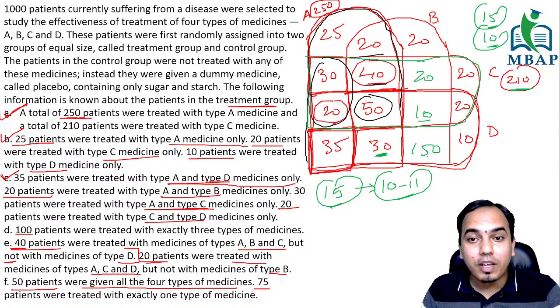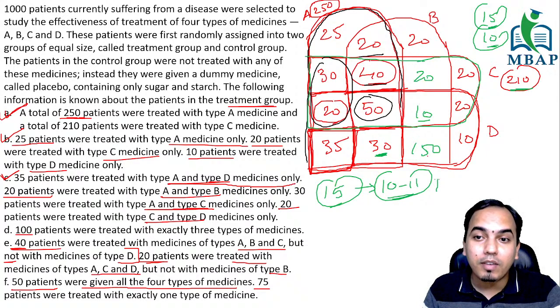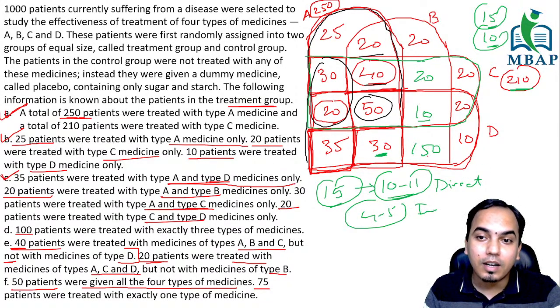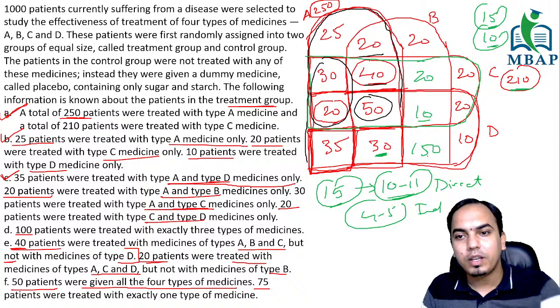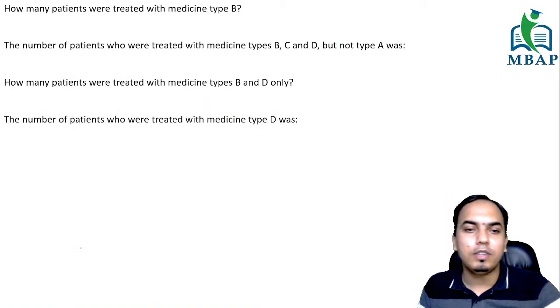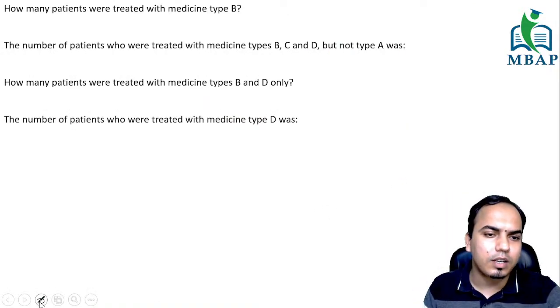Where you have so many direct data points, 10 to 11 were direct. Only 4 to 5 of them were indirect, which you could manage without heavy calculation, with simple calculations also. Now let us look at the individual questions and see how we can solve them.